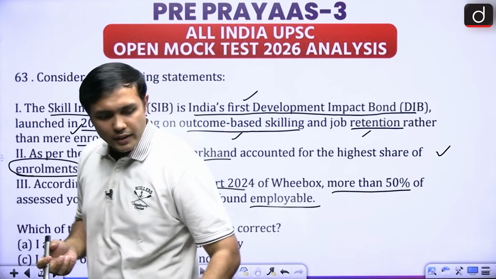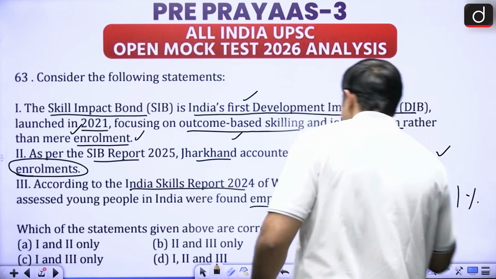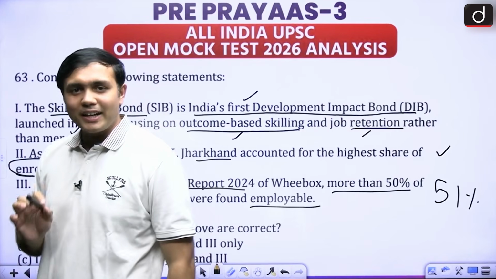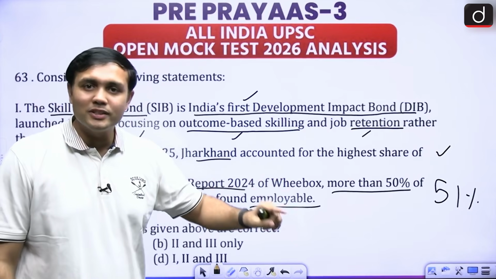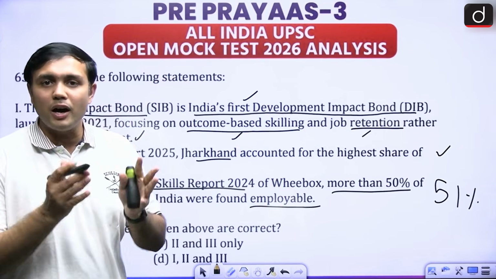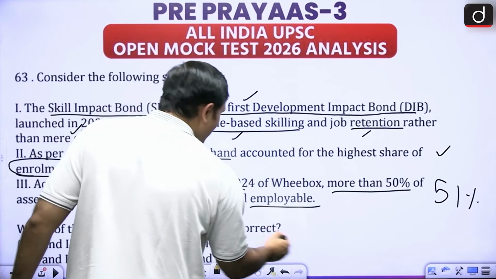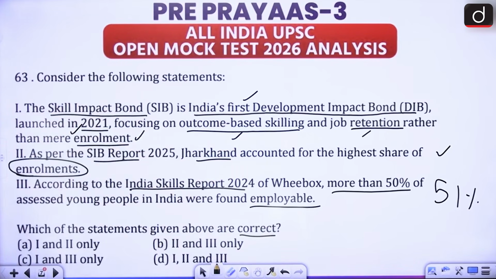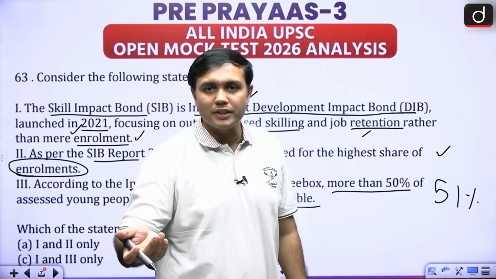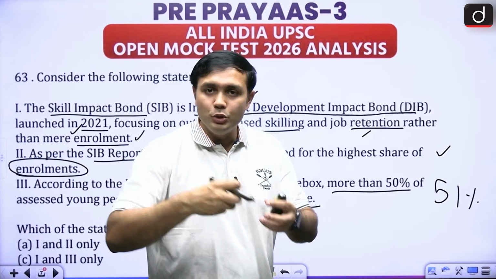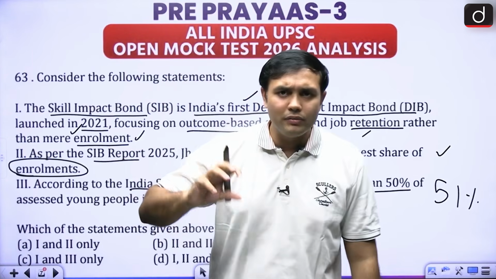So here you will find that this is actually 51%, just 1% above. So actually this statement is correct. There is no issue with this statement, but that also means around 49%, almost half of the young population, are not employable, and it is asking for correct. So of course these statements would be correct, but we have to understand this part because this can also be asked in Mains. This particular section can also be used if there is any question with respect to the skill aspect, right? Demographic dividend, skill aspect.